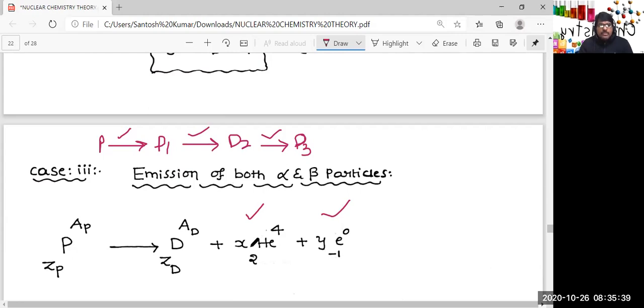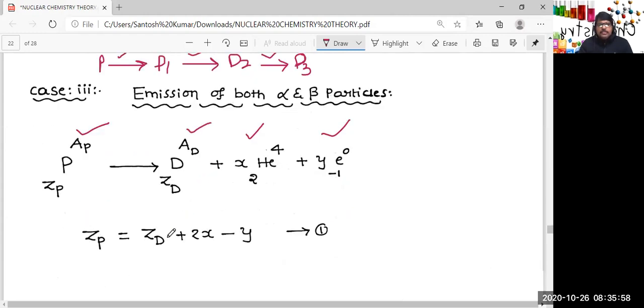There are two unknowns. One is x, another one is y. We need to find x and y, and we need to get two equations, and it is possible to get them. How? One equation is with respect to mass, another equation is with respect to charge. Now let us take first with respect to charge.